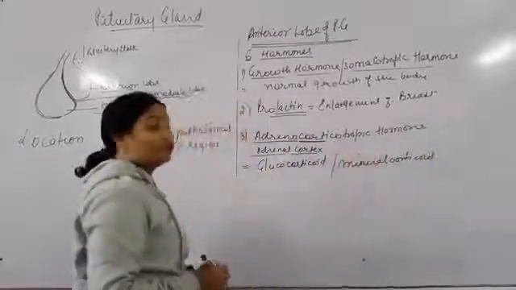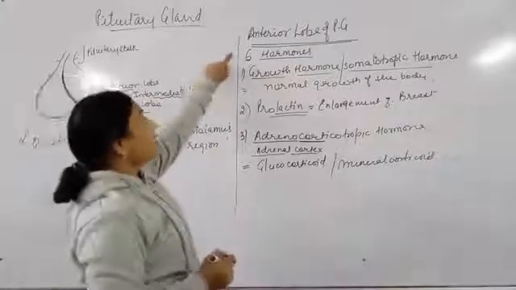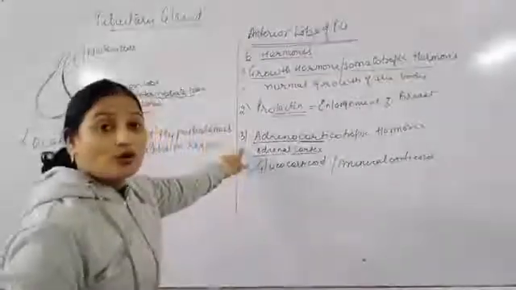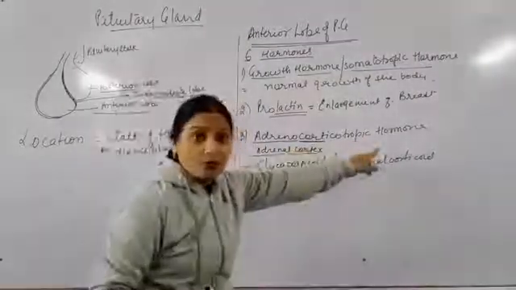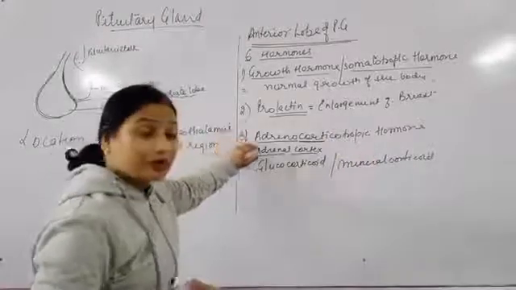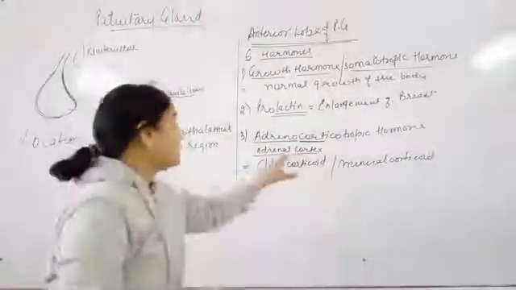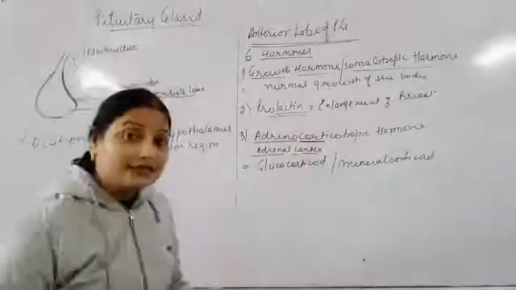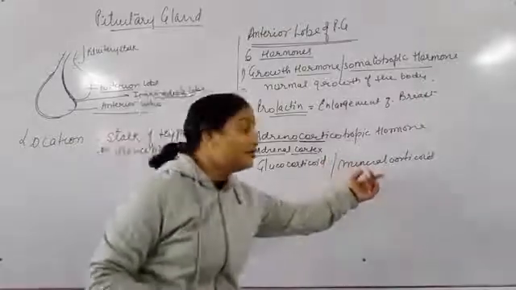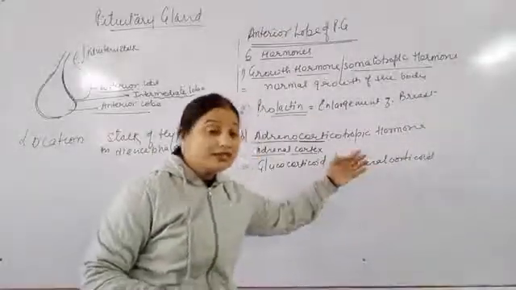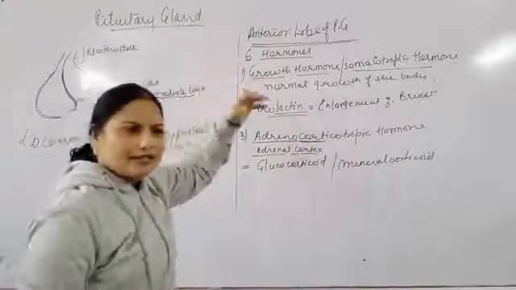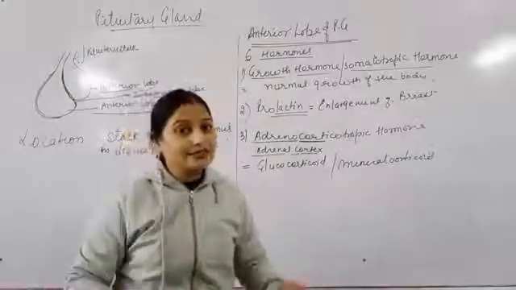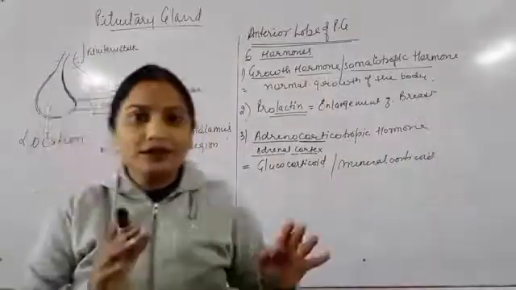Children, once again you see, the hormone secreted by the anterior lobe of the pituitary gland is adrenocorticotropic hormone, and it directly stimulates the adrenal cortex so that the adrenal cortex can secrete glucocorticoid and mineralocorticoid easily. So this is the function of the pituitary gland, that it simply stimulates the specific gland so that these glands can perform their work in a good manner.